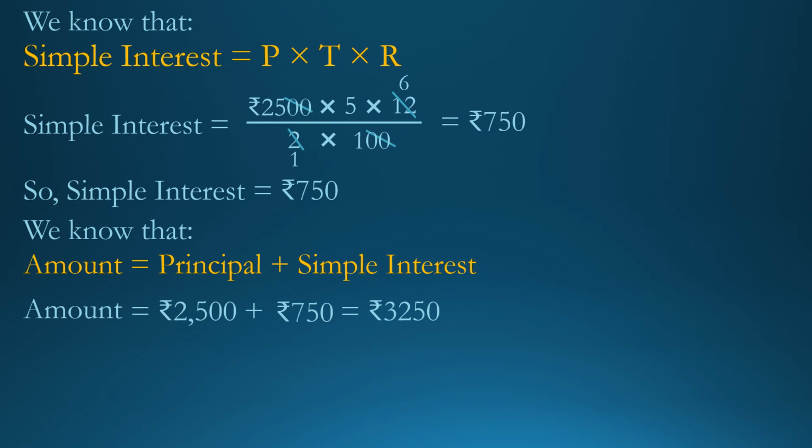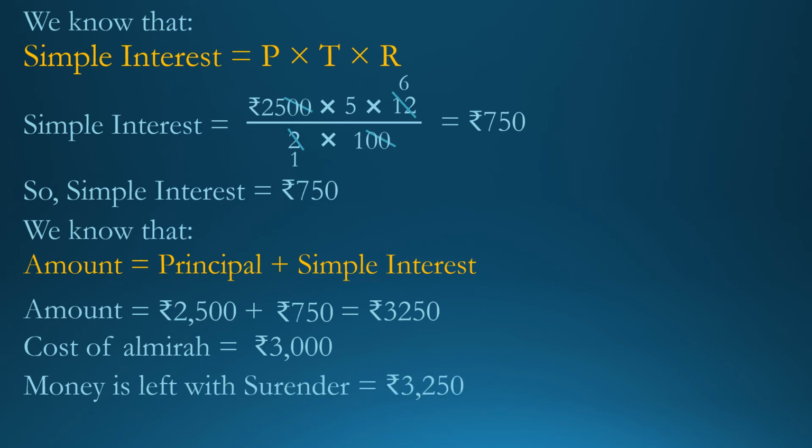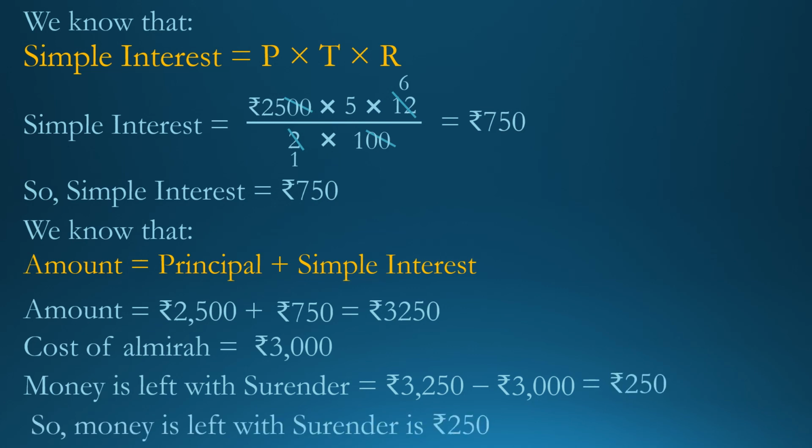Now we find the money left with Surendra. See, amount he has is equal to rupees 3250 and cost of almirah is equal to rupees 3000. If we subtract cost of almirah from total amount, we get the answer. Money left with Surendra is equal to rupees 3250 minus rupees 3000. Do the subtraction. We get rupees 250. So money left with Surendra is rupees 250.